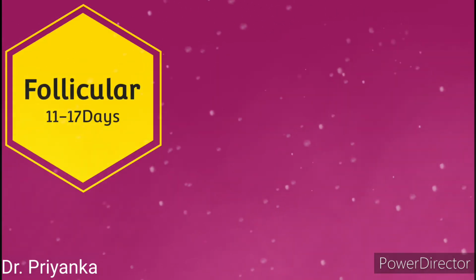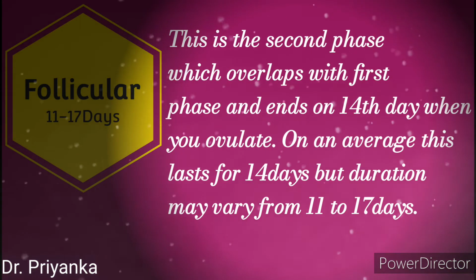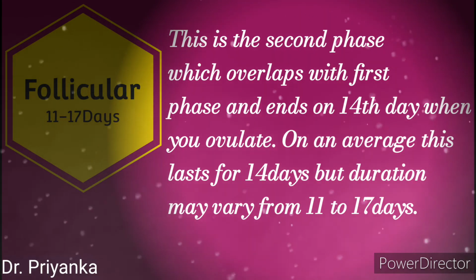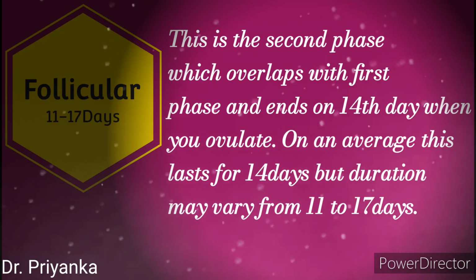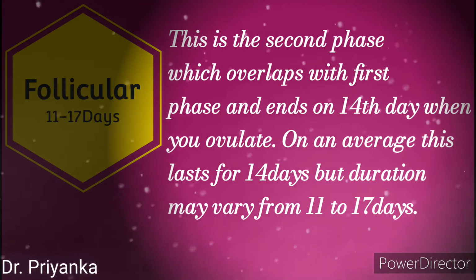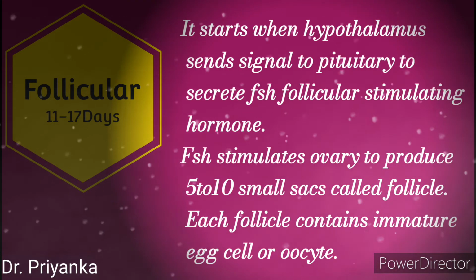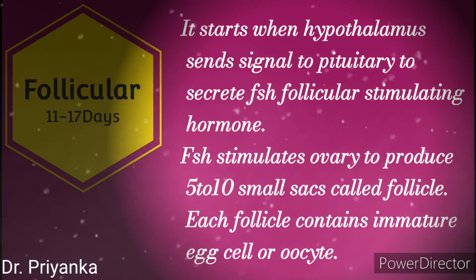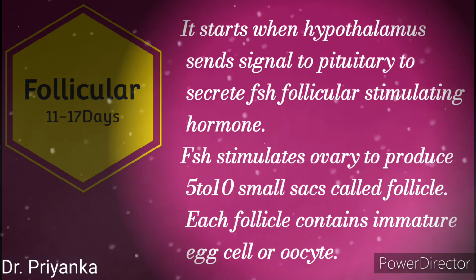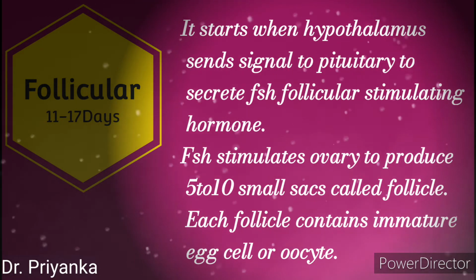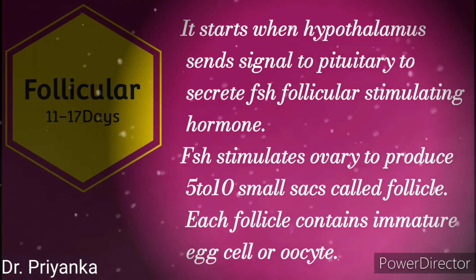Now we'll go through the second phase, that is the follicular phase. This is the second phase and it also overlaps with the first phase. That means it starts on the first day and ends on the 14th day when you ovulate. On average, this lasts for 14 days, but the duration may vary from 11 to 17 days. It starts when the hypothalamus sends a signal to the pituitary to secrete FSH, that is follicle stimulating hormone. FSH stimulates the ovary to produce 5 to 10 small sacs called follicles. Each follicle contains an immature egg cell or oocyte.